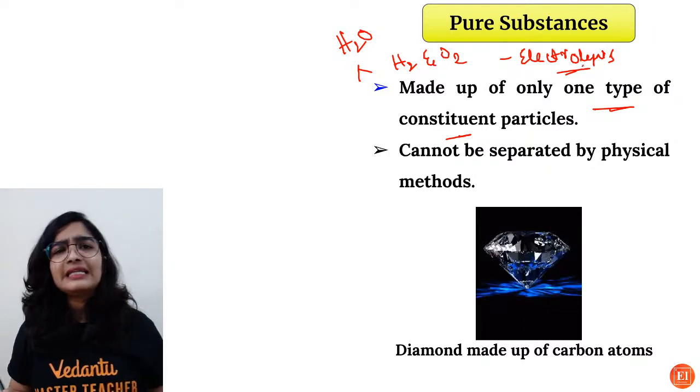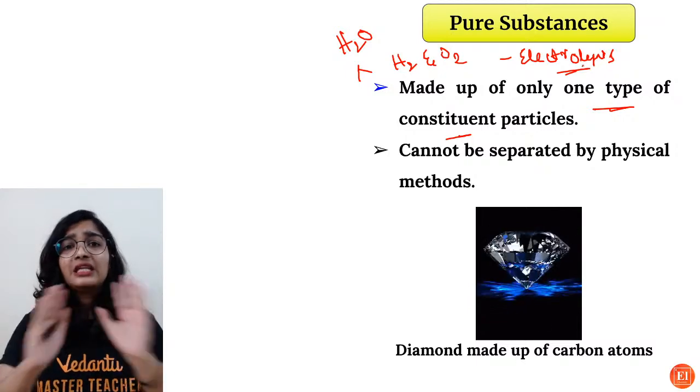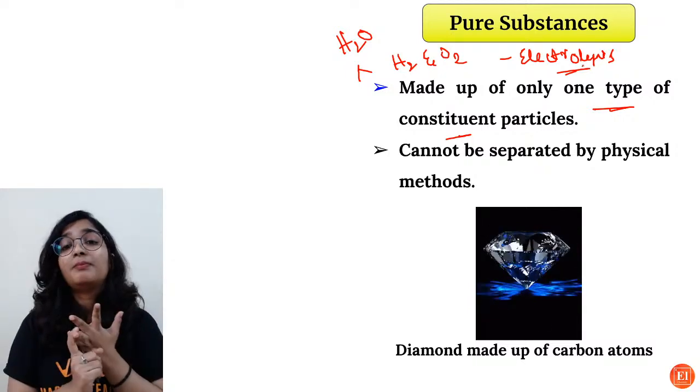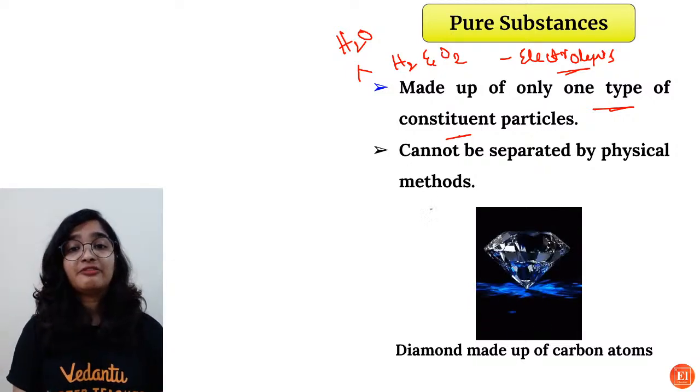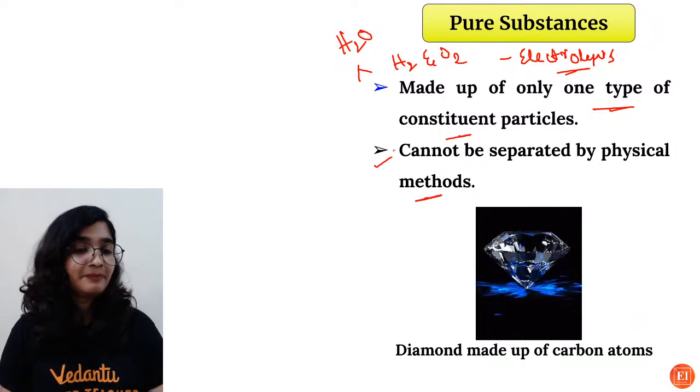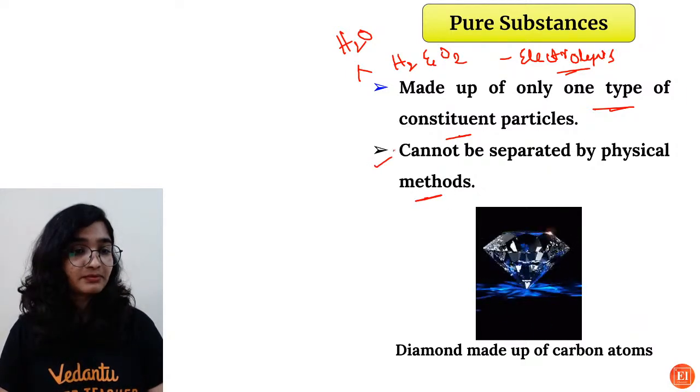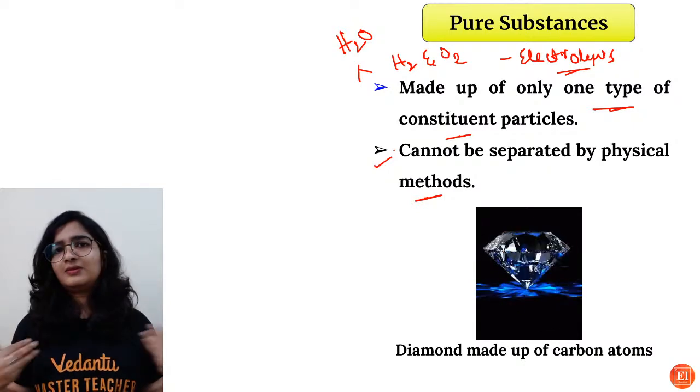So you take any chemical compound, any pure substance, element or compound, you cannot separate it by physical methods. Will you agree with me? Yes? You can't separate. Why? That's what I'm saying.